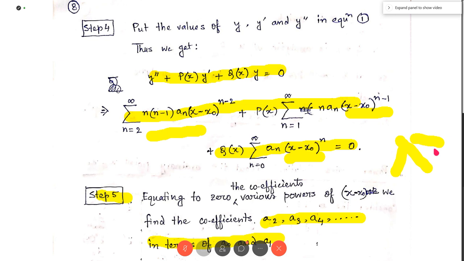So this is the solution. We consider it as the power series solution of the given differential equation, where we have two arbitrary constants, namely A0 and A1. So this is the algorithm by which we can find a power series solution of a differential equation about an ordinary point x equal to x0.